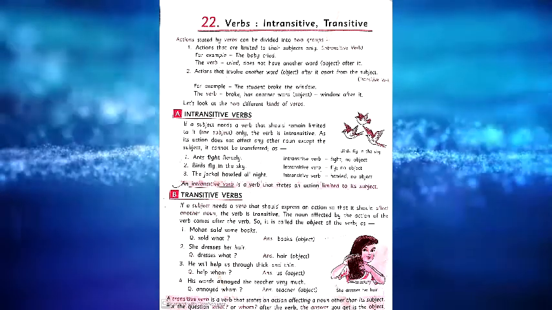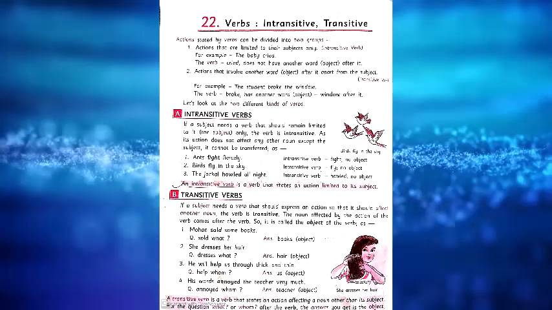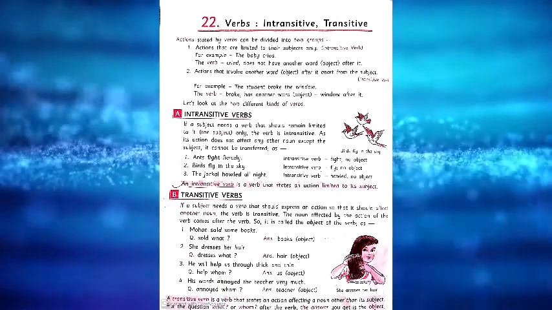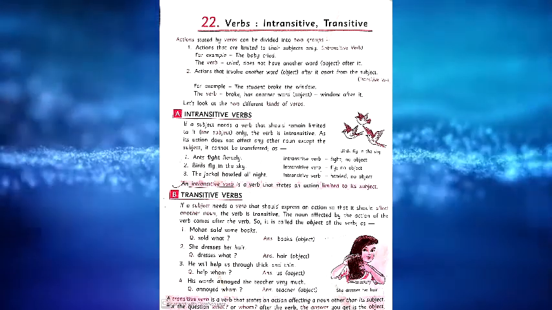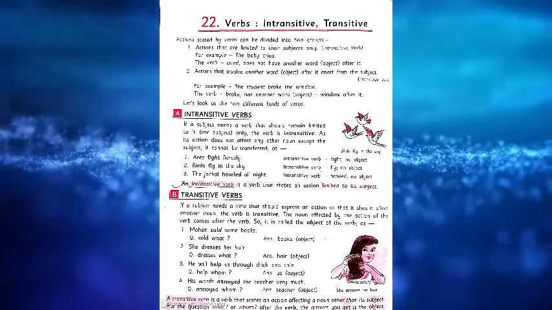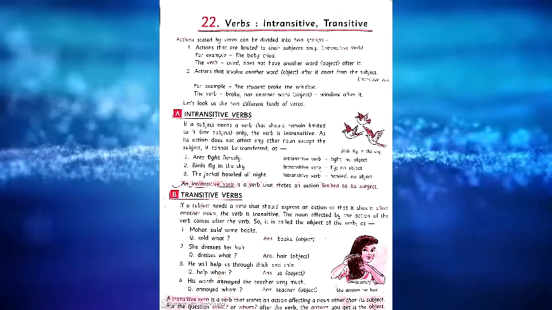Fly is the verb. The jackal howled all night. Here howled is the verb. After that verb there is no object, so this is also considered an intransitive verb. So these are the examples of intransitive verbs.